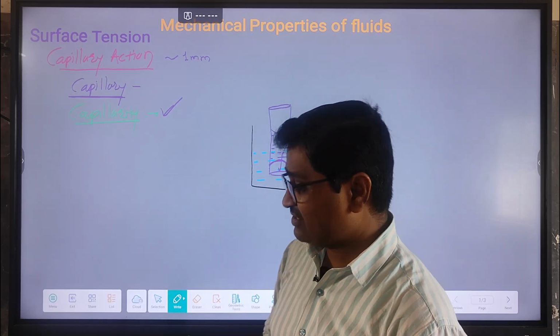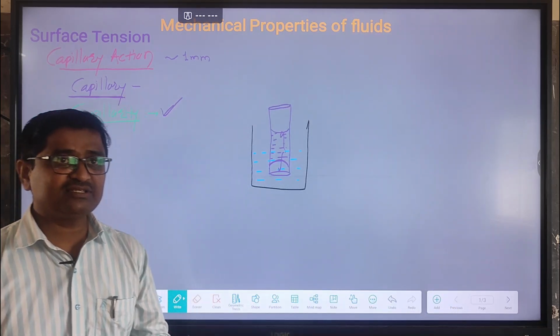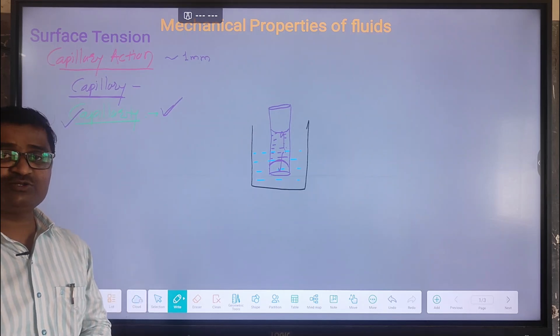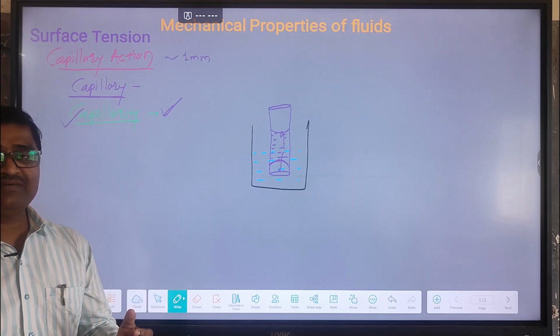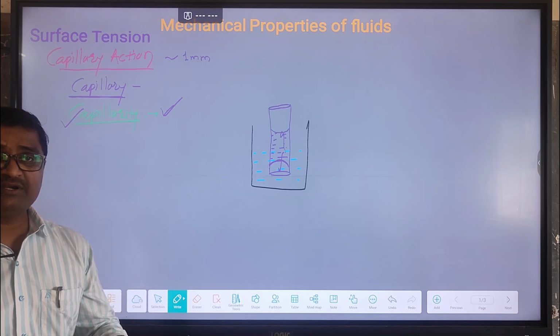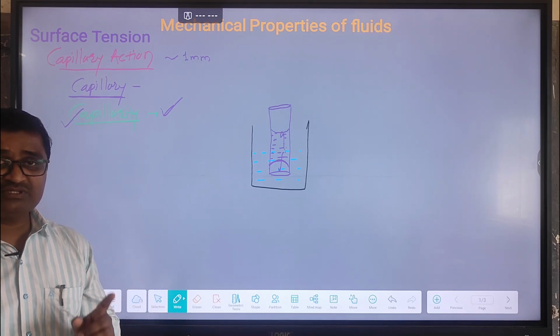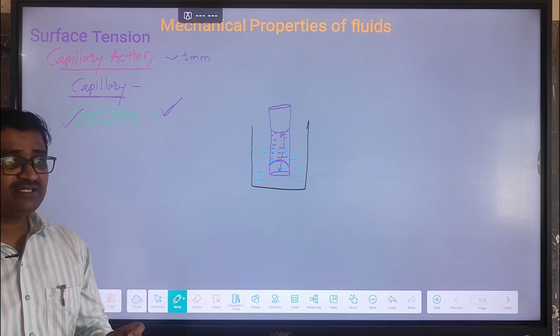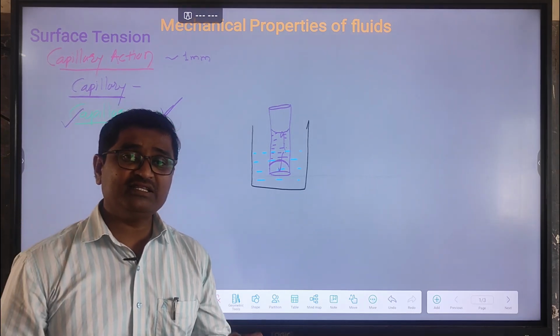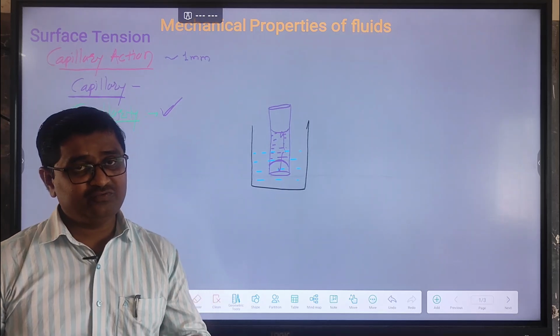So according to capillary action, the concept of capillarity is very important, because it shows when the level of liquid inside the capillary tube rises above and when it falls below. That's why we have discussed why the level of liquid inside the capillary tube rises above and why it falls below.